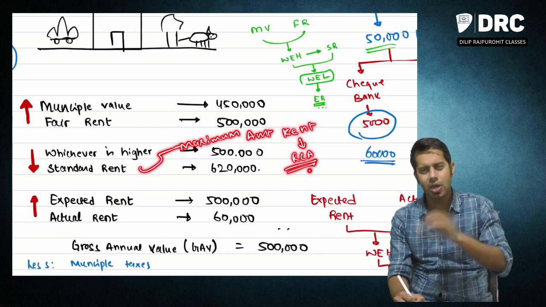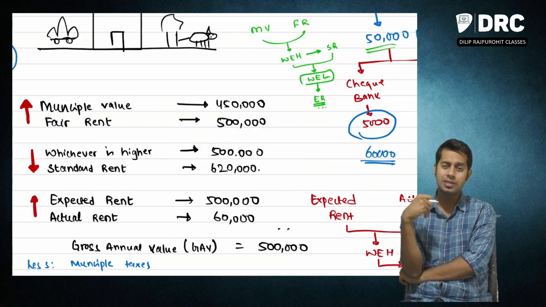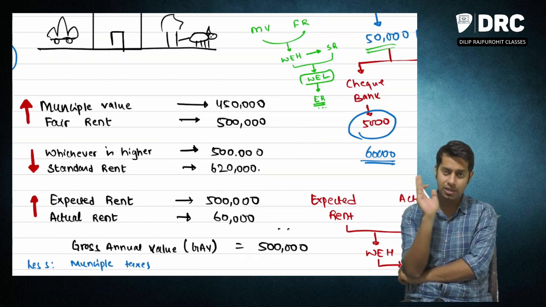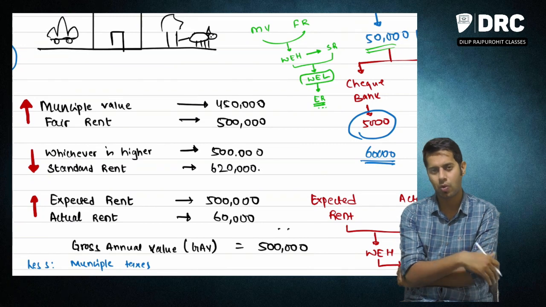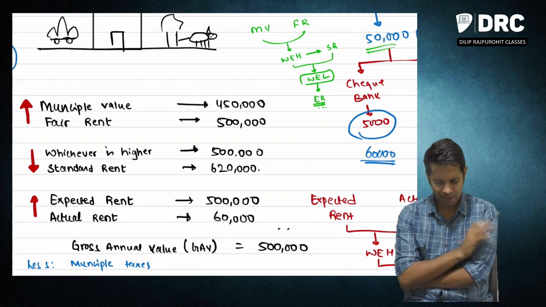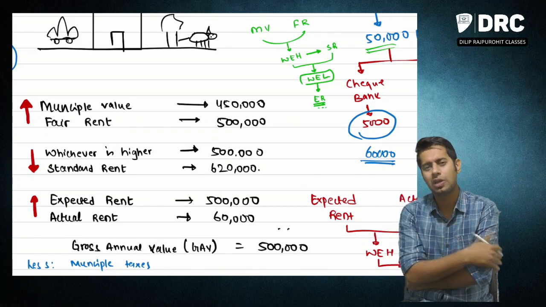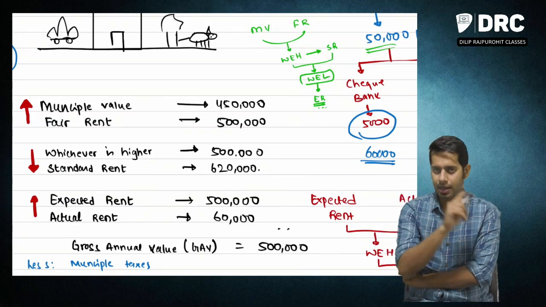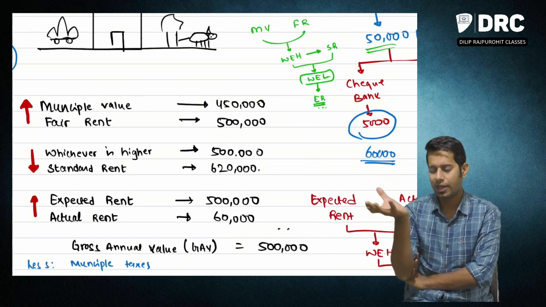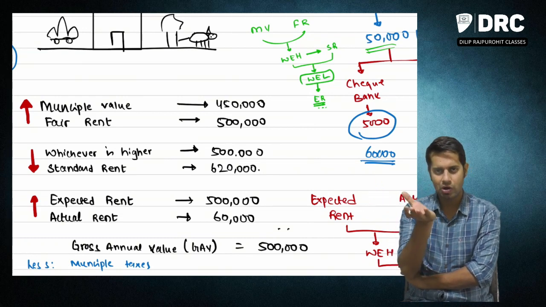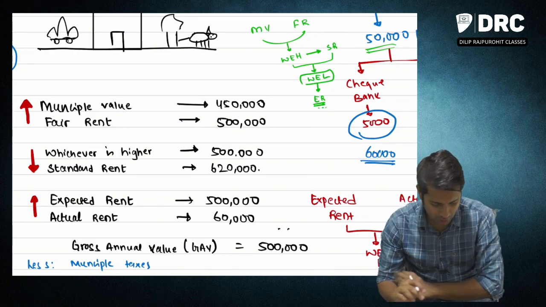There is something called the Rent Control Act, and as per that Act, the maximum amount of rent you can charge for your property is given. So standard rent is that maximum amount of rent which you can charge for the property. Compare whichever is higher with standard rent, take whichever is less, and you will get your expected rent.